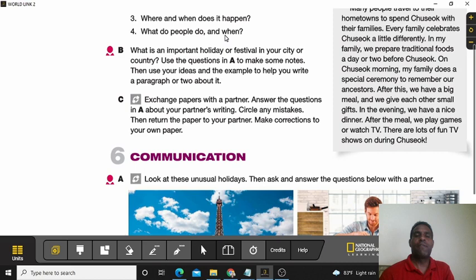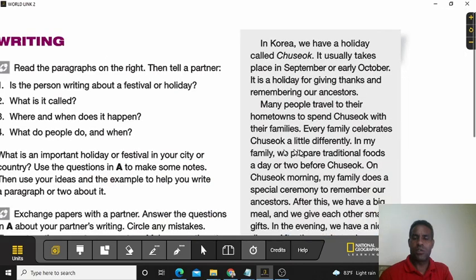In Korea, we have a holiday called Chuseok. It usually takes place in September or early October. It is a holiday for giving thanks and remembering our ancestors. Many people travel to their hometowns to spend Chuseok with their families. Every family celebrates Chuseok a little differently.